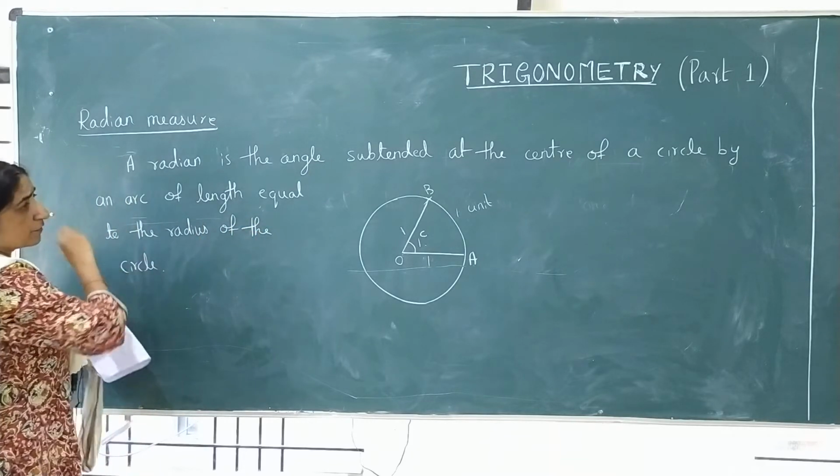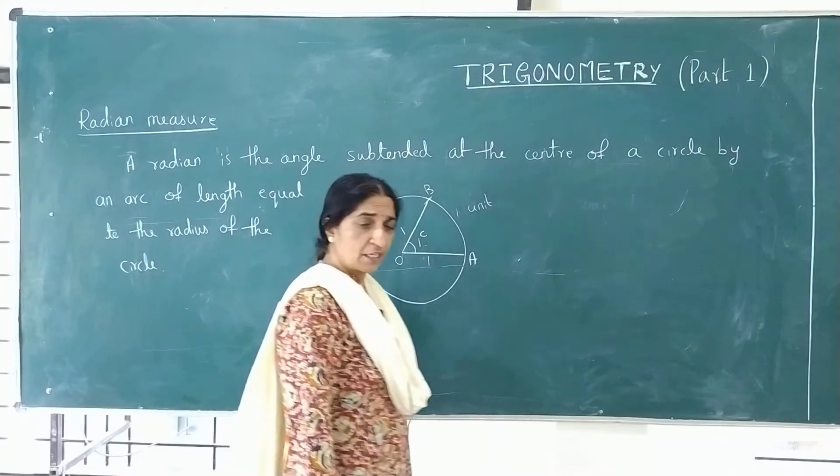See, if I directly gave the definition, is it very easy to understand?